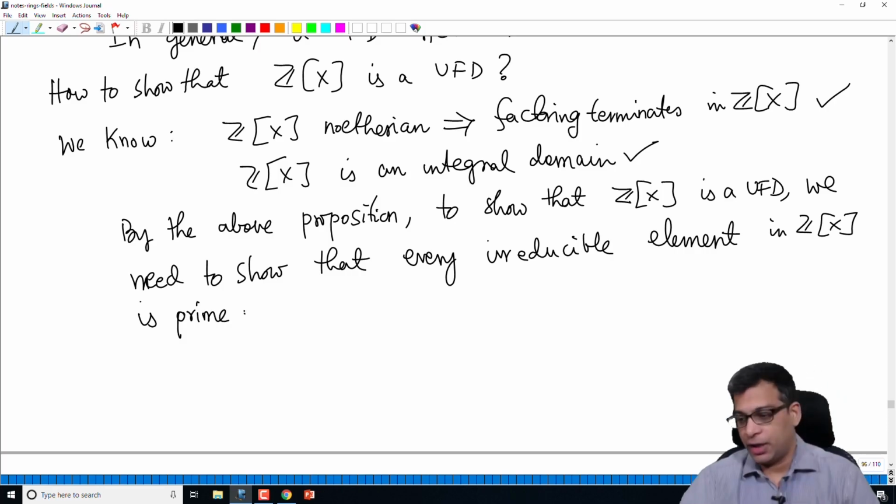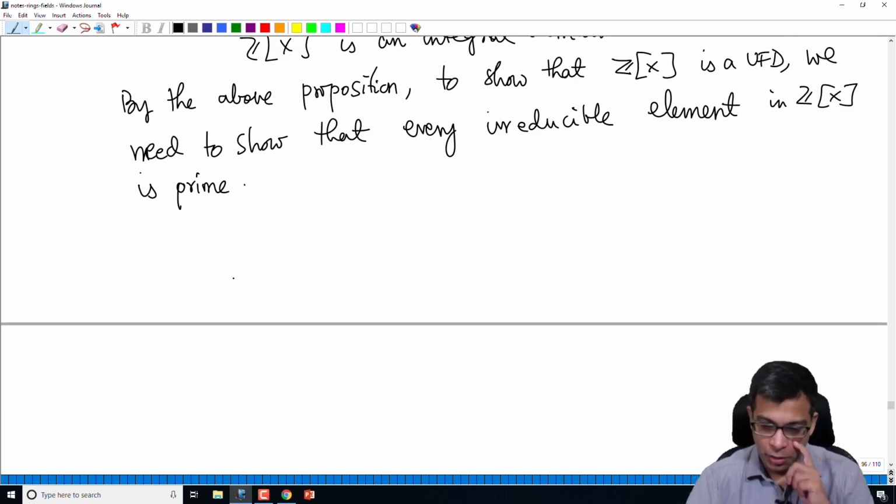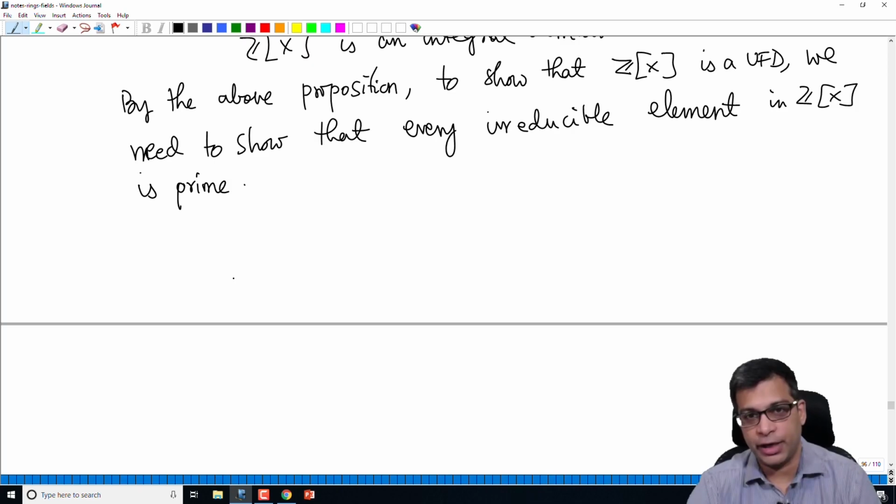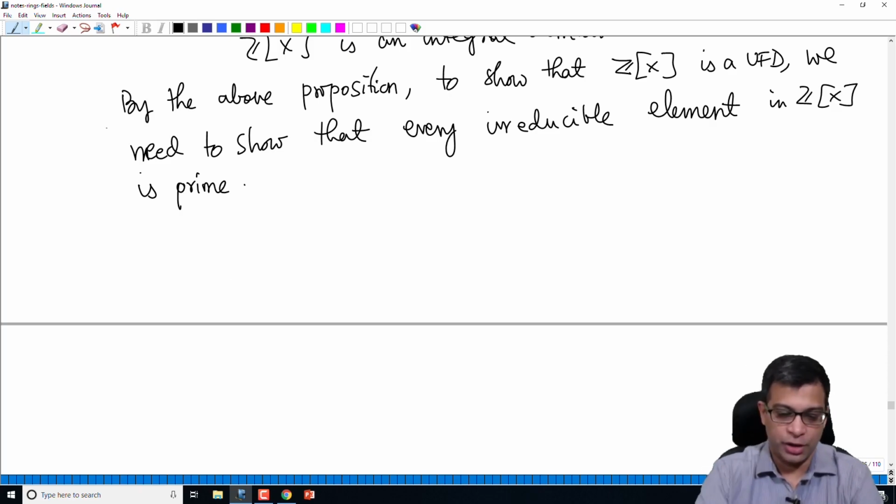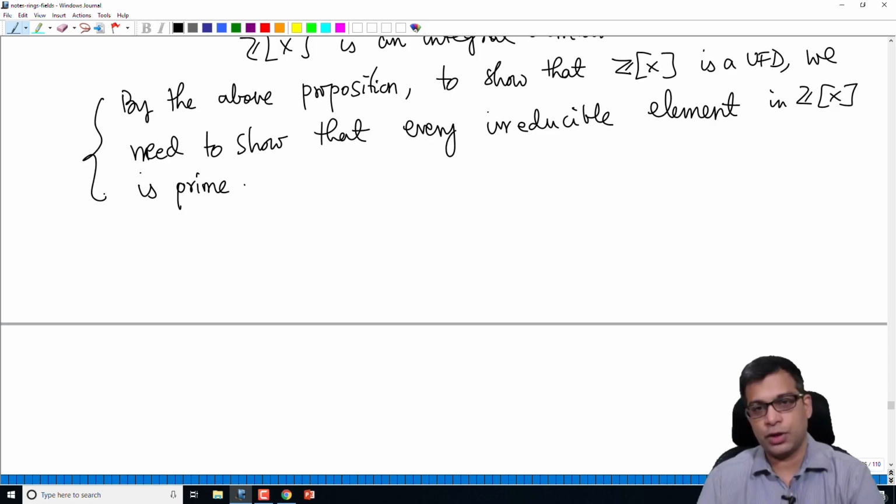Every irreducible element is a prime element. Okay, so that's all, right? In the first part of the previous proposition, we saw that if you have an integral domain where factoring terminates, and if every irreducible element is prime, that integral domain is automatically a UFD. So this is what we will do.